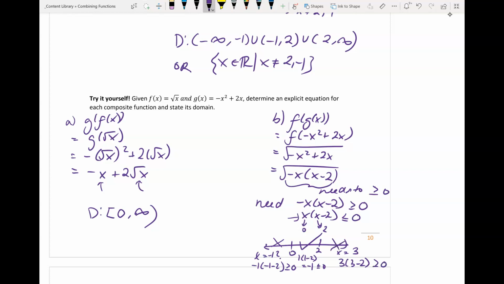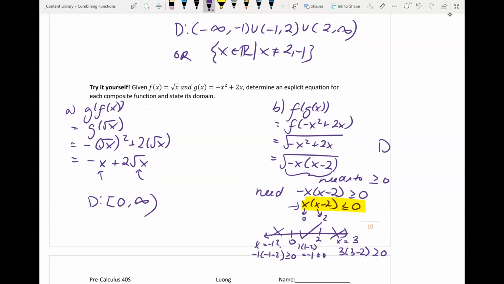So it's not good. So all I did was use this here and see when this is true, in what interval. And it's true between 0 to 2, which means our domain is going to be from 0 to 2.